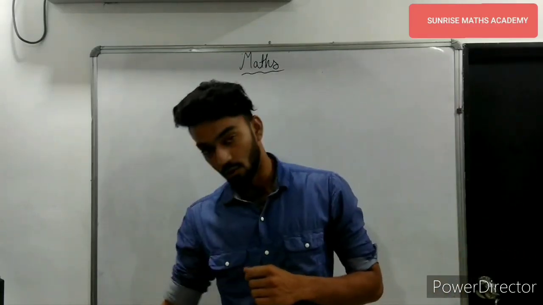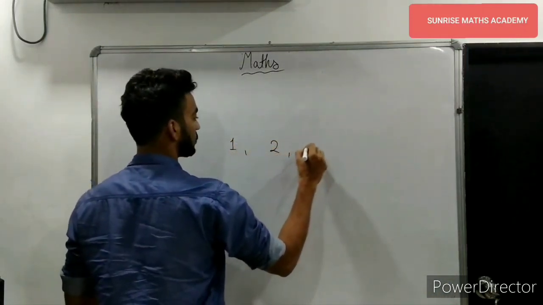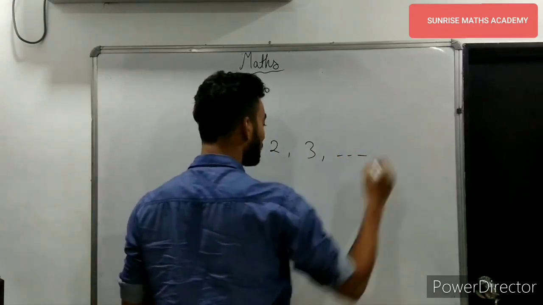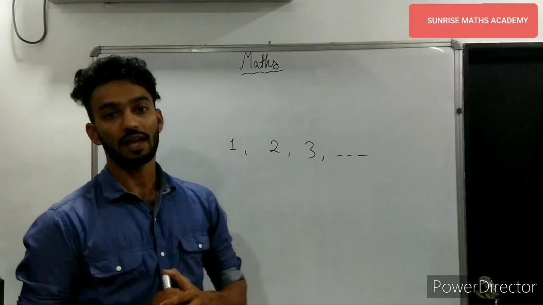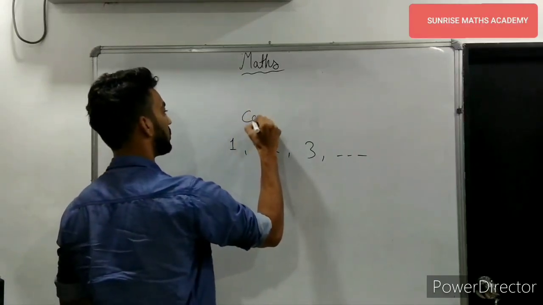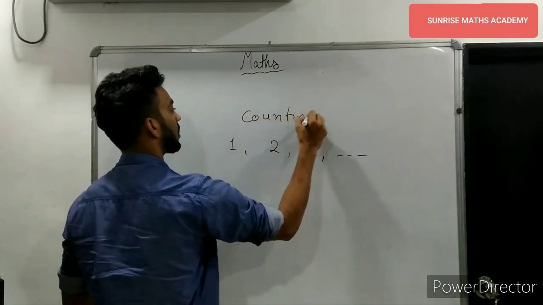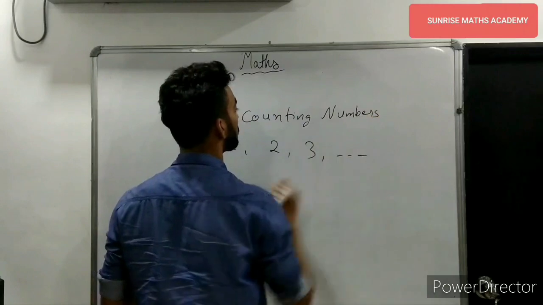What are these numbers, what are we doing? We are using the numbers 1, 2, 3. Like this, we can use numbers, and we know these numbers can be infinite. These numbers are called counting numbers. We use these numbers for counting.